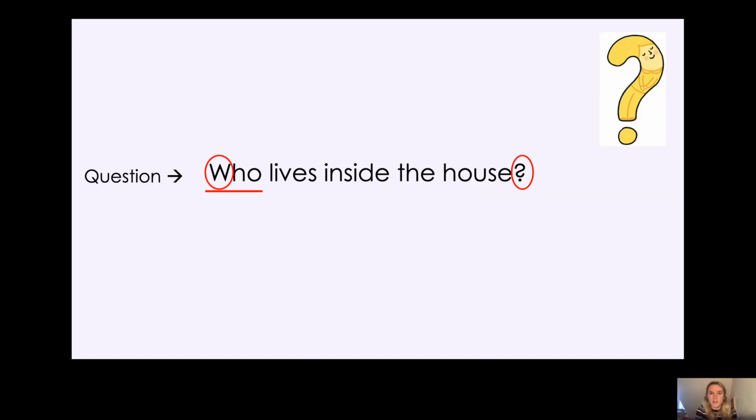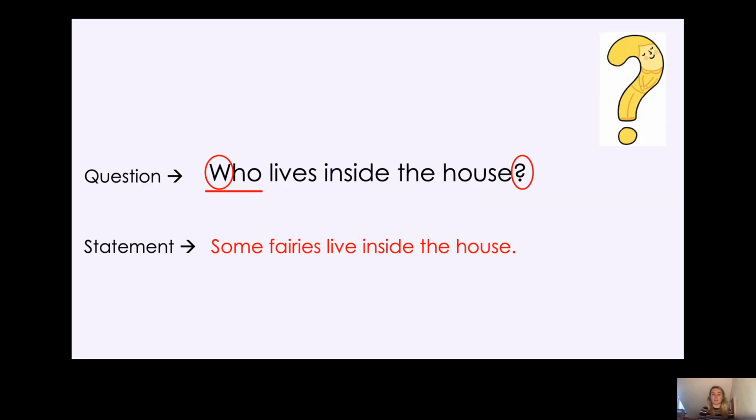Okay, Year 2, did you think of a possible answer for the question of who lives inside the house? Well, I had a go too, and I came up with a statement because a statement answers a question. So my statement was, some fairies live inside the house. Okay, so that is who lives inside the house. Can we answer a statement? No, we can't, can we? Because it's telling us a fact.